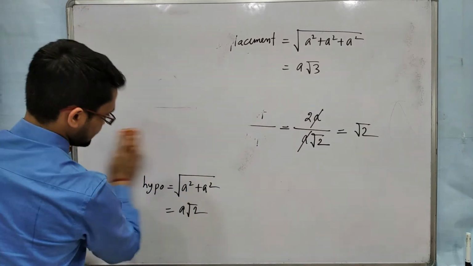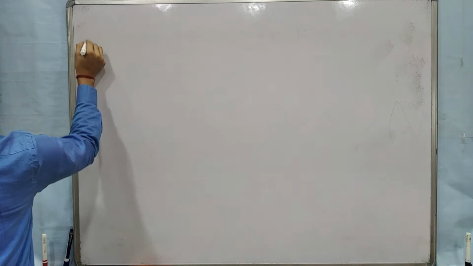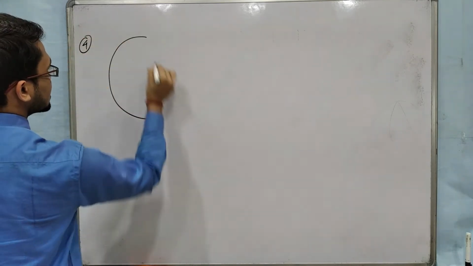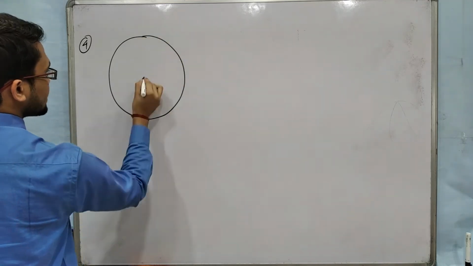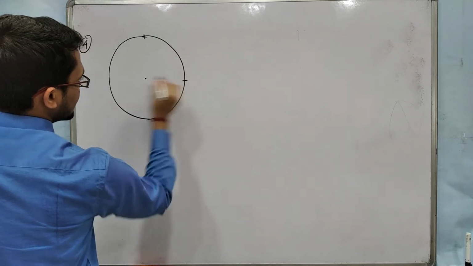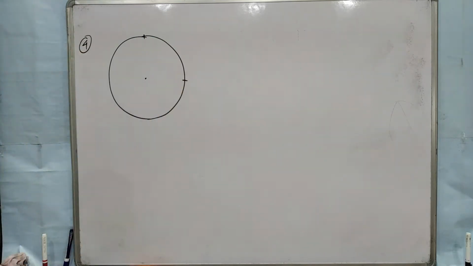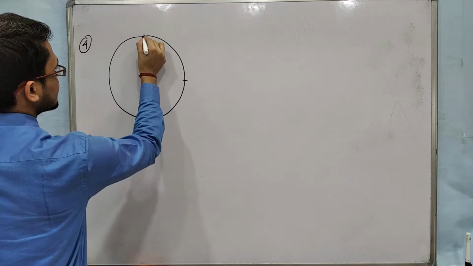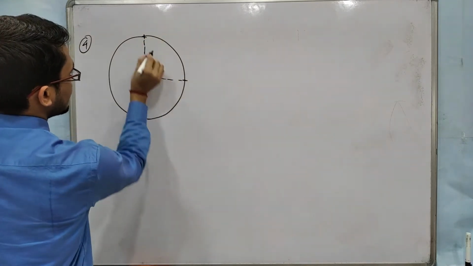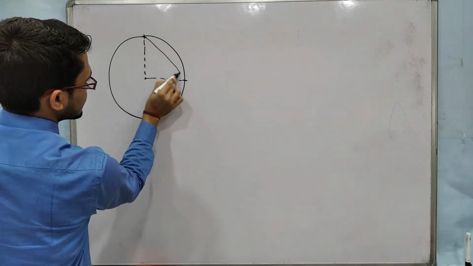Question number 4. Suppose we take a circular path, and an object starts from this point and reaches this point. So what will be the displacement? Here suppose the radius is r. This is the initial position and this is the final position. We have to find the displacement.